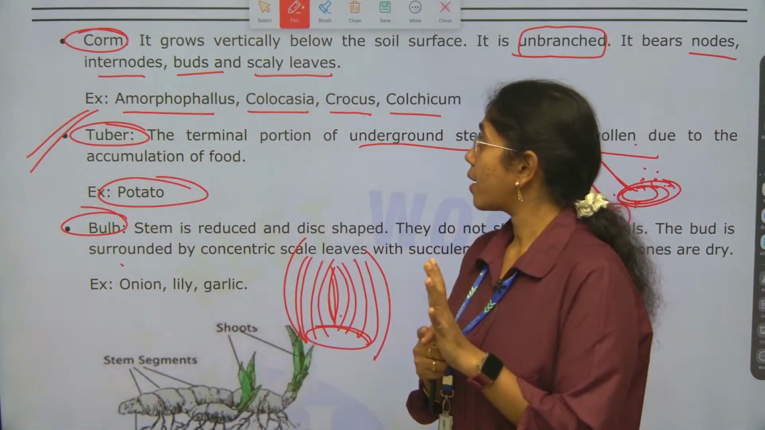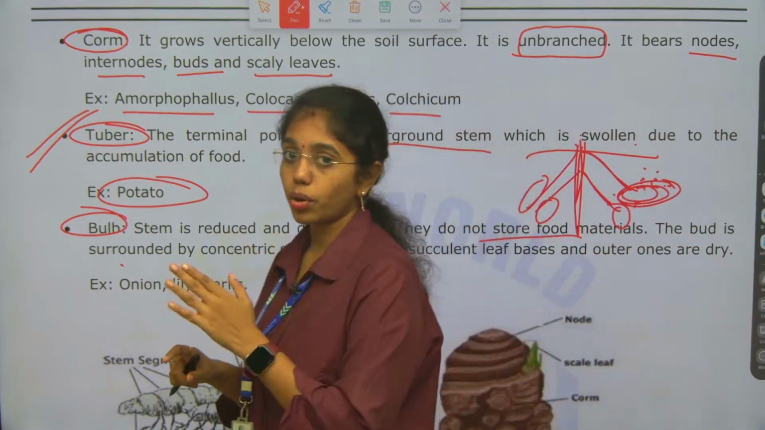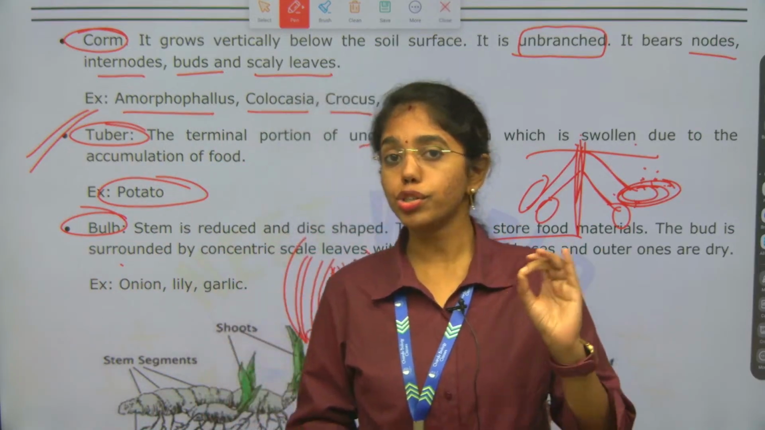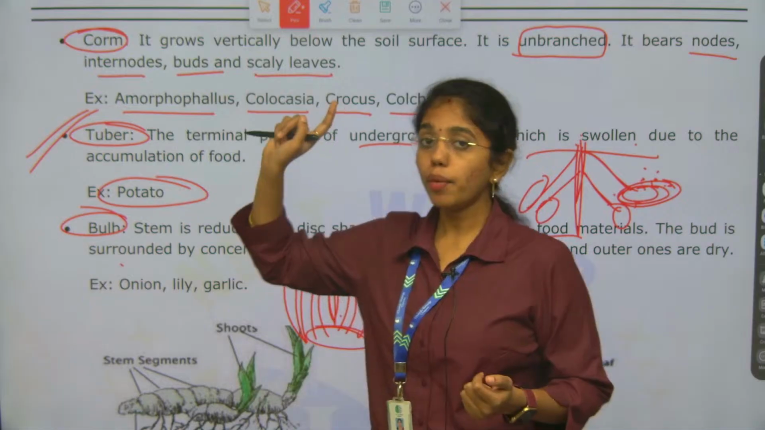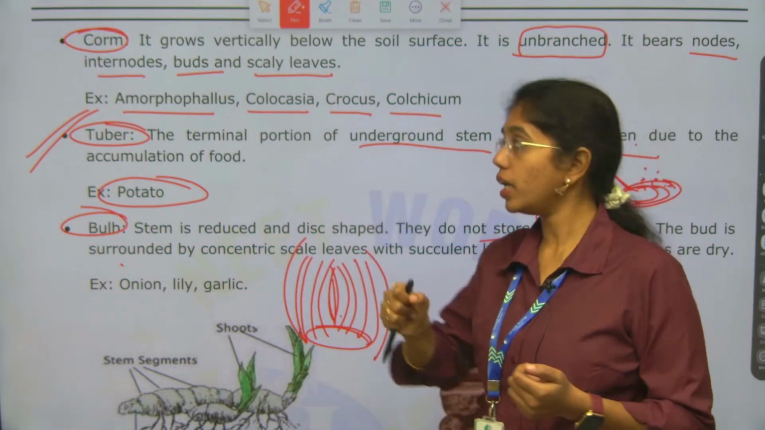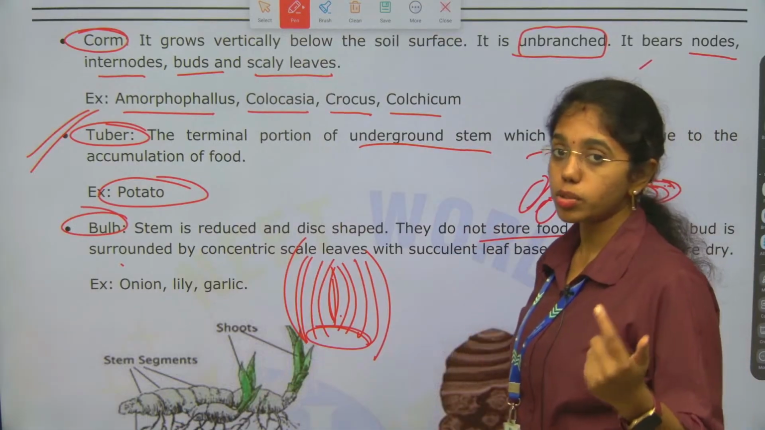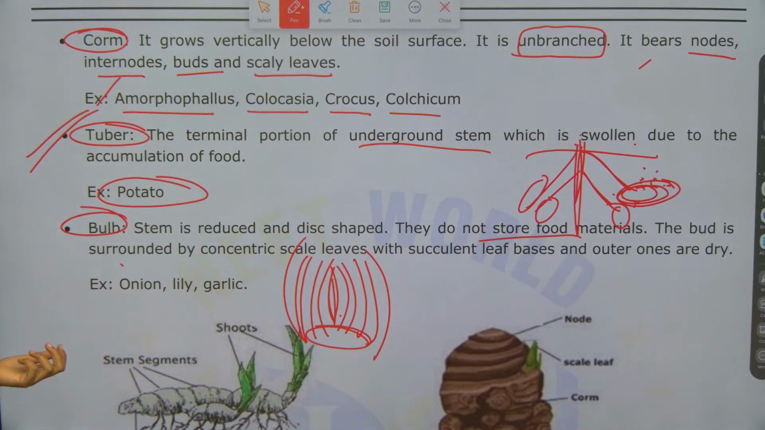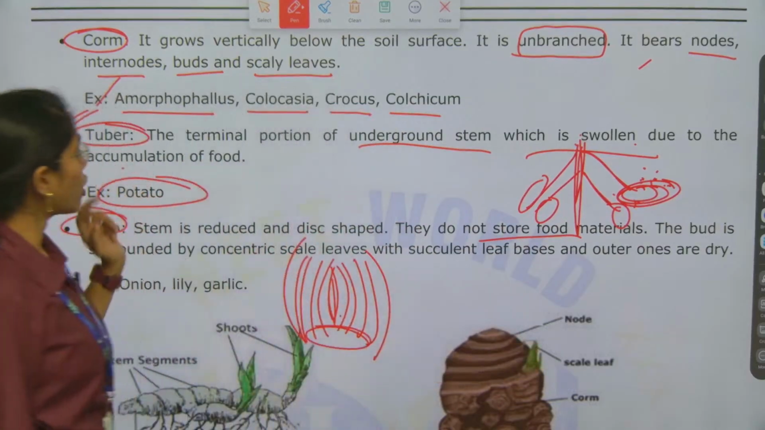First is rhizome. In rhizome type, the underground stem is growing parallel or horizontal to the soil surface and it is branched; it bears all the nodes, internodes, scaly leaves and adventitious roots. Second is corm. Corm is unbranched, it grows vertically downwards to the soil surface. And it also bears what? Nodes, internodes, buds and scaly leaves. Examples include Amorphophallus, Colocasia, Crocus and Colchicum. Third is stem tuber, where the lateral branch of the underground stem is swollen. This is due to the accumulation of food.